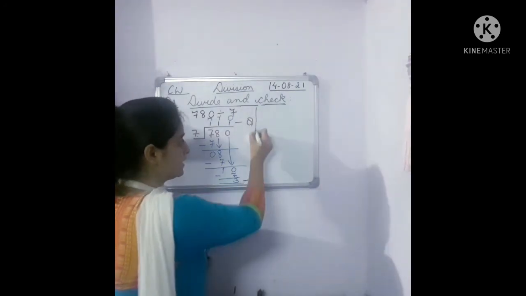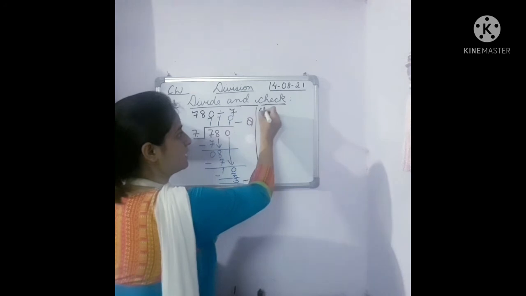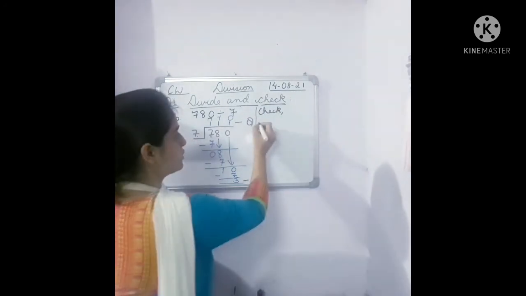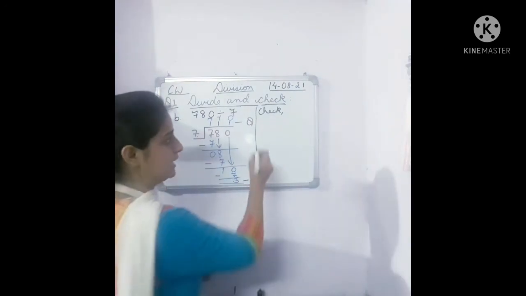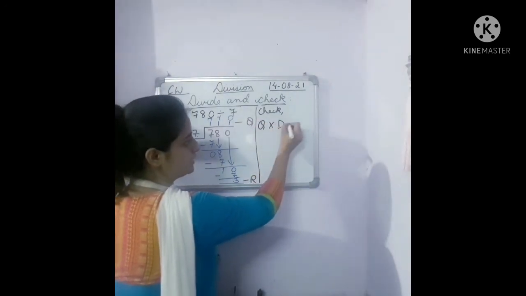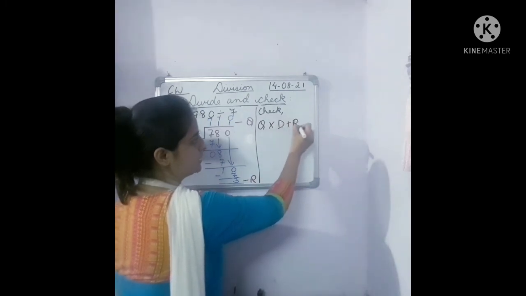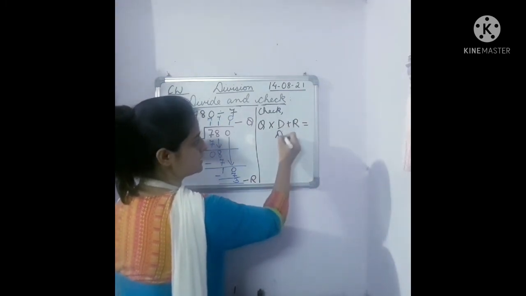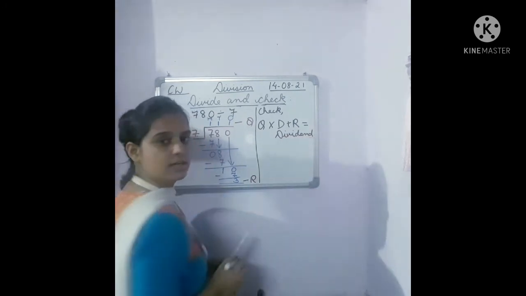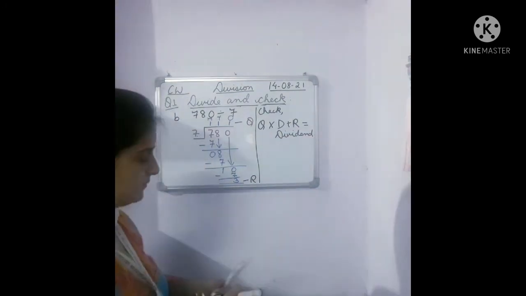So let's check. I'm going to write in short, children, as there is less space. So you have to write the complete spelling. Quotient into divisor plus remainder is equal to dividend. Now our quotient is what, children?